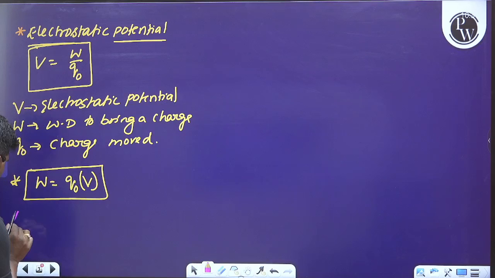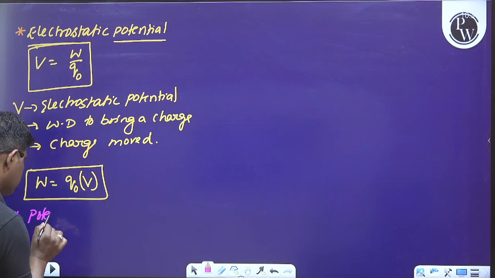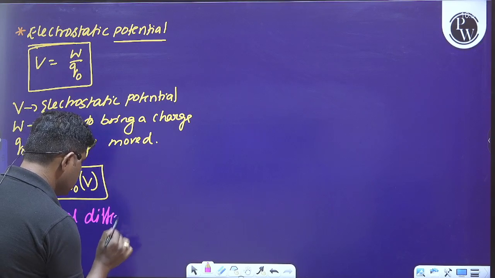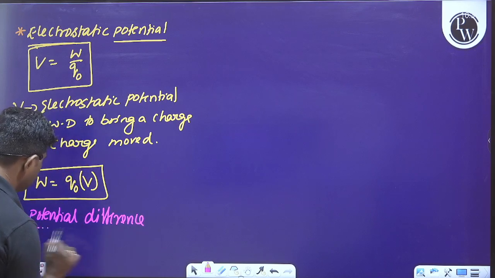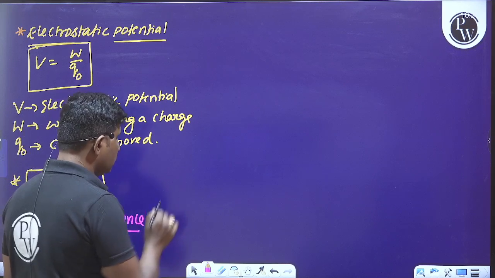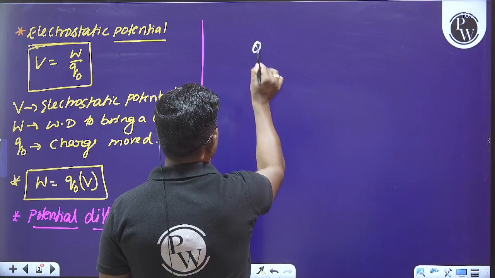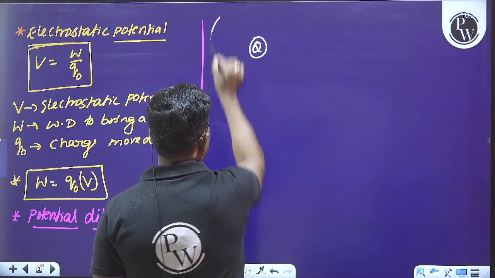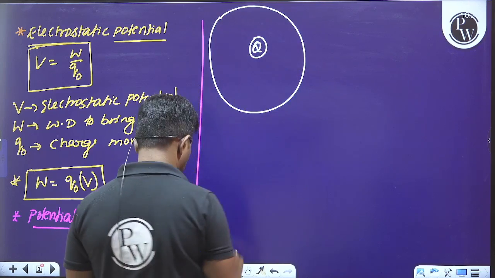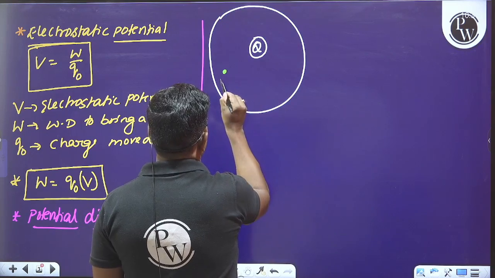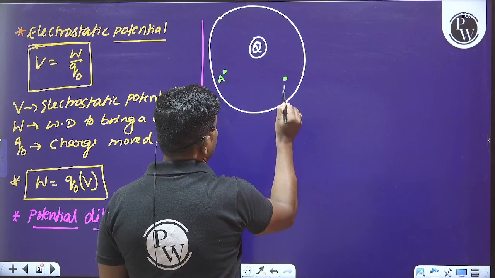And later, what is the potential difference here? What is the electrostatic potential difference? How can we define this? Whenever there is a source charge, let us say capital Q, let us say this is the electrostatic field, electric field. Let us say there are two points, A and another point B.